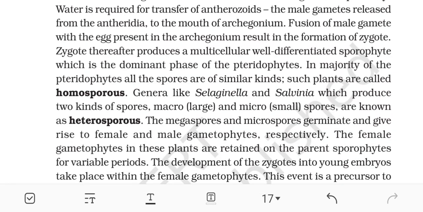Fusion of the male gamete with the egg present in the archegonium results in the formation of the zygote. The zygote thereafter produces a multicellular, well-differentiated sporophyte, which is the dominant phase of pteridophytes. In the majority of the pteridophytes, all the spores are of similar kinds. Such plants are called homosporous.